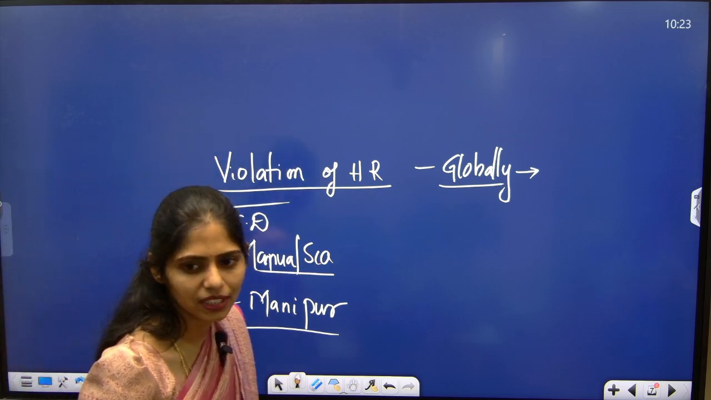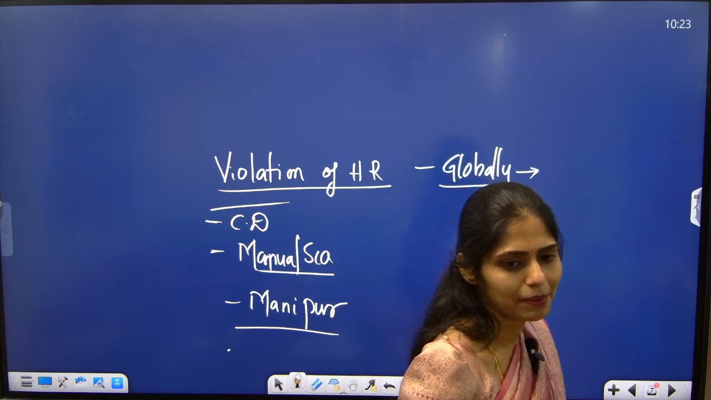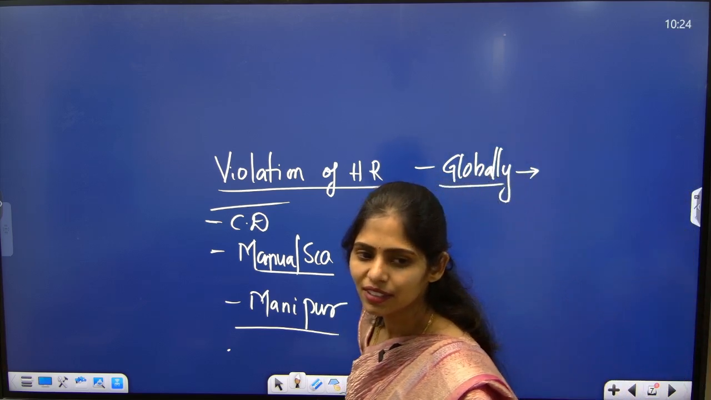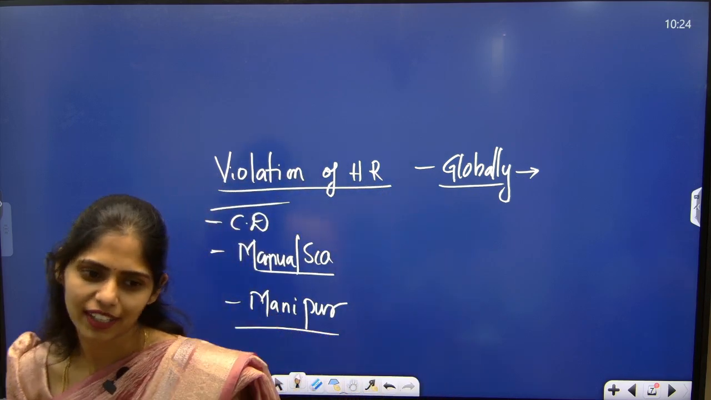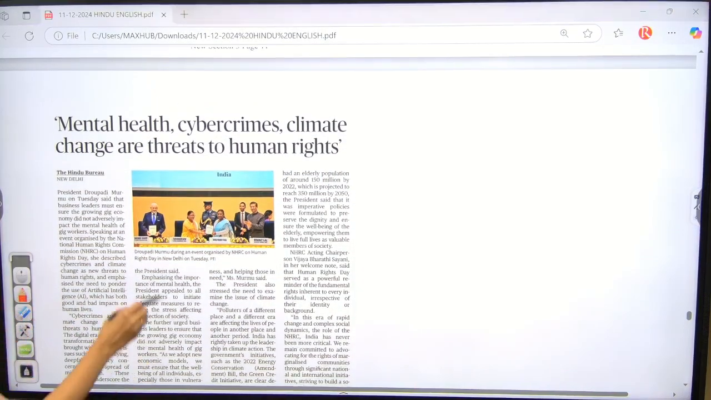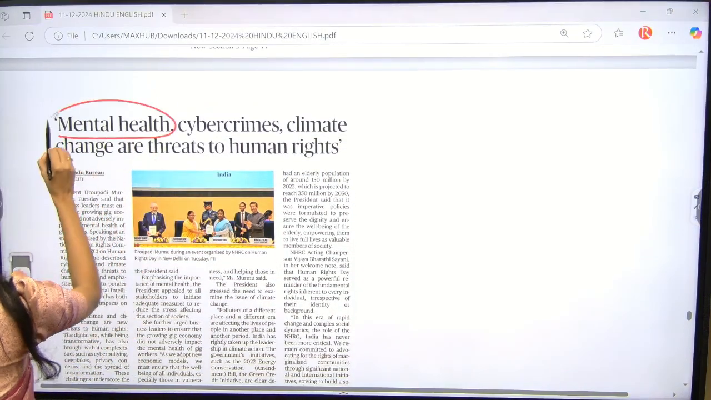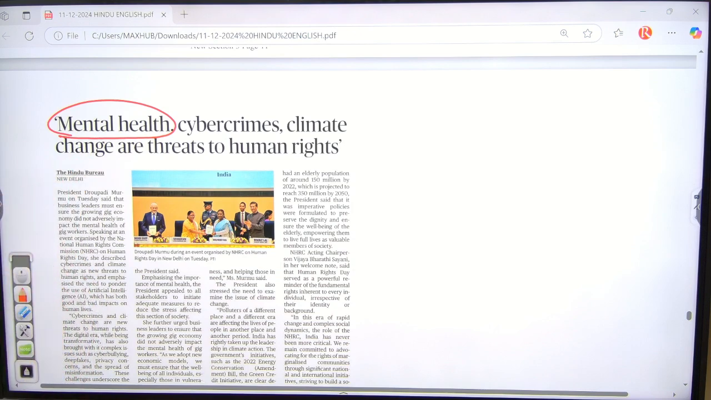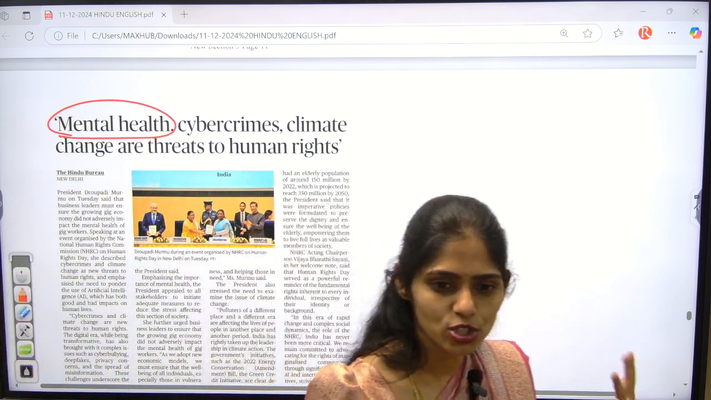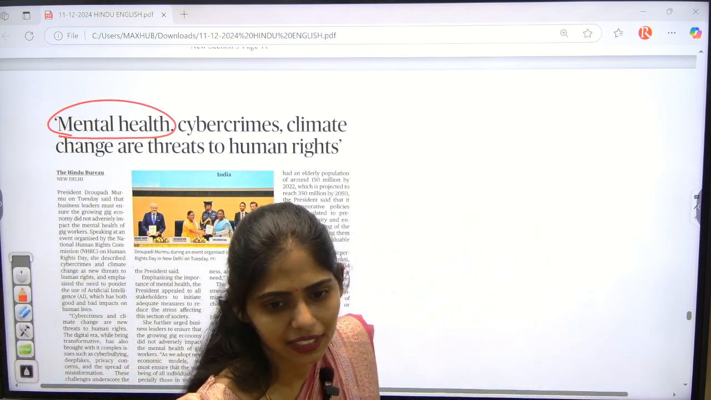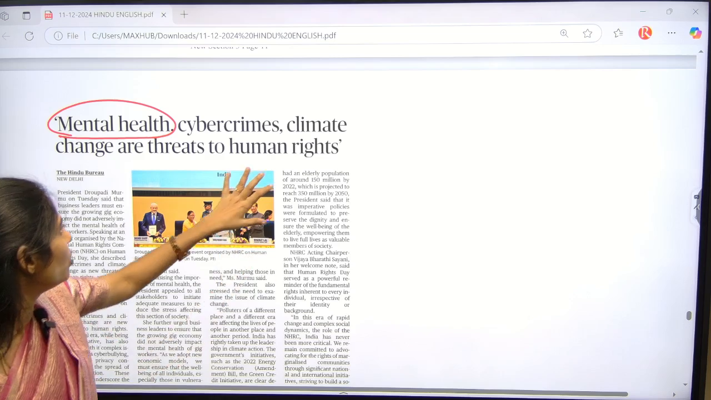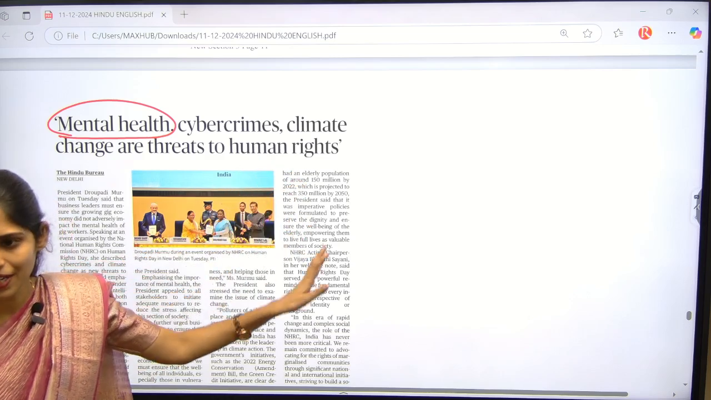So what is happening in our government? How is the work culture of our public organizations? All these things you can write here, okay? Clear? This article is saying that there is no proper mental health because of increasing work burden and discrimination. It is not only causing damage to our physical health, even our mental health is being disturbed. Because of this, there is a threat to human rights.